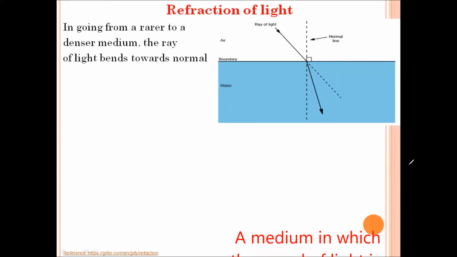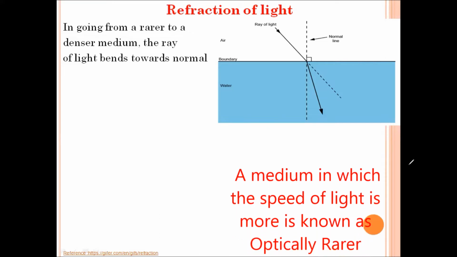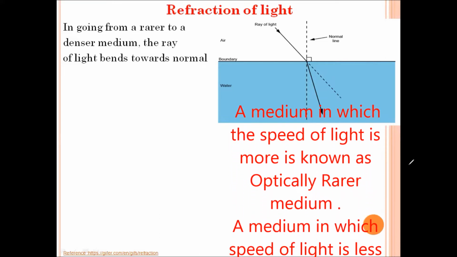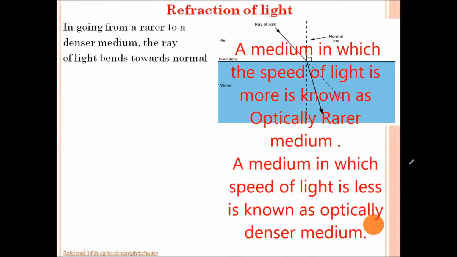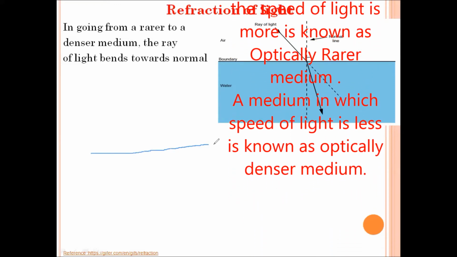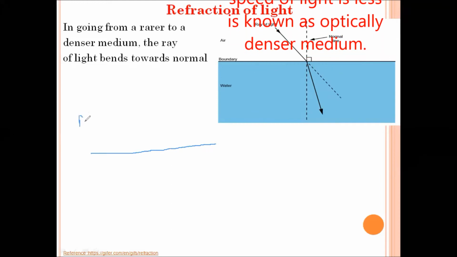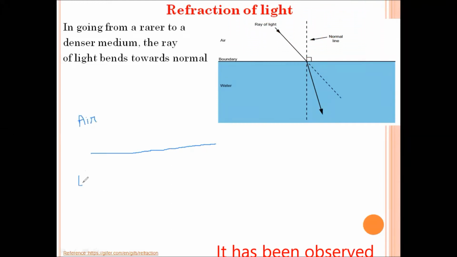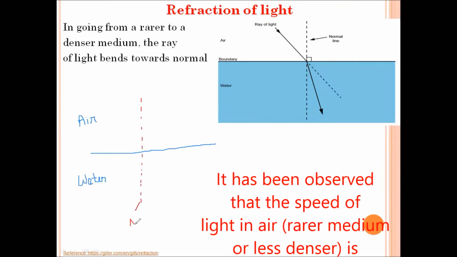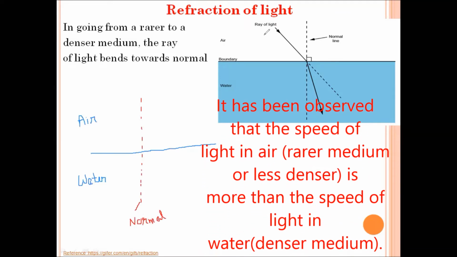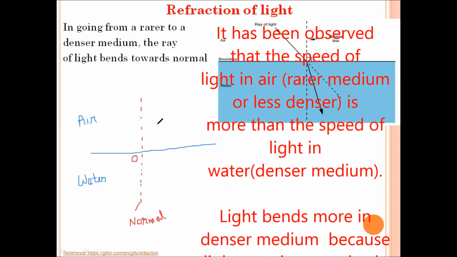It has been observed that when a ray of light passes from a rarer to a denser medium, then it bends towards the normal. Suppose I draw a line that is separating two media, let this medium be air and this medium be water. The dotted line is called the normal. Let point O be the point of incidence.